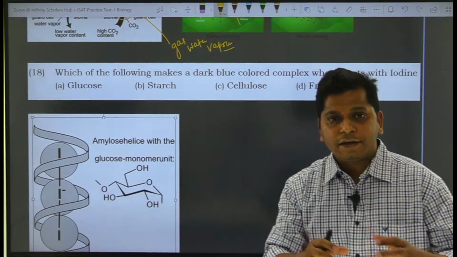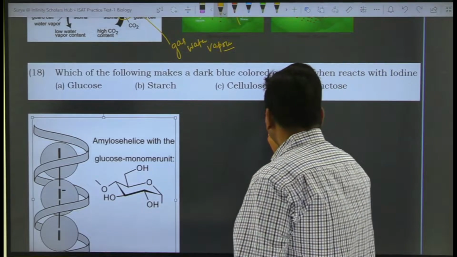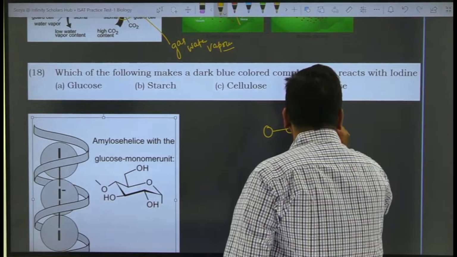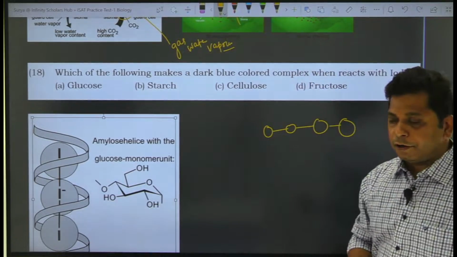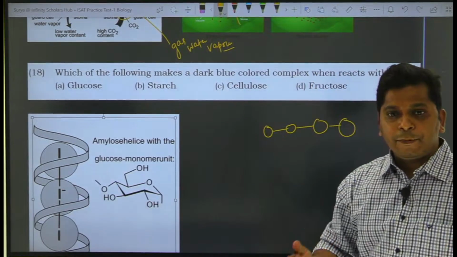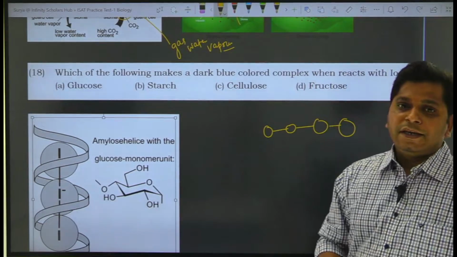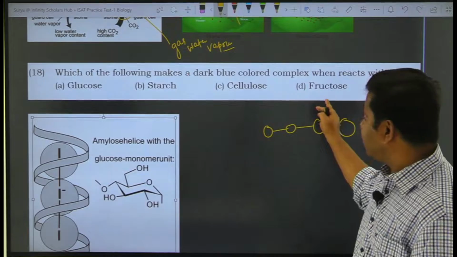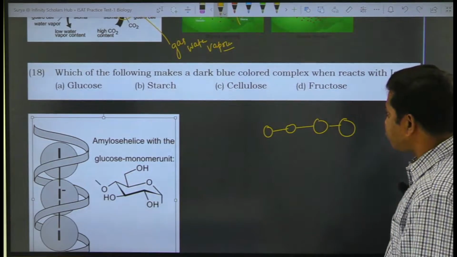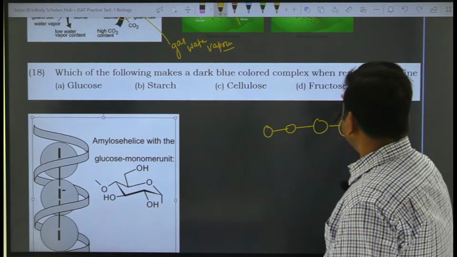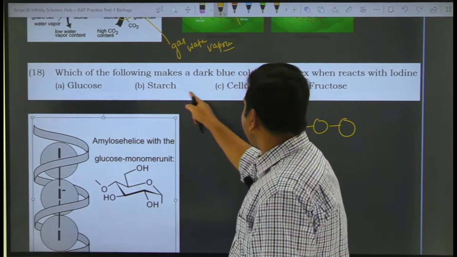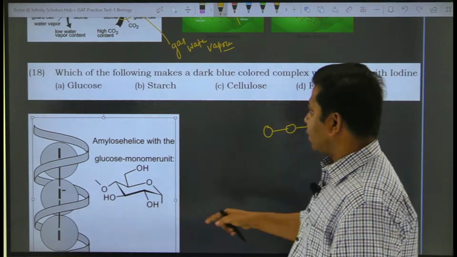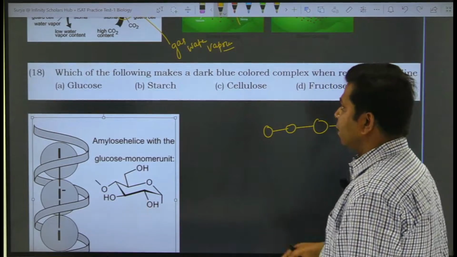Starch is a polysaccharide. It contains multiple sugar units, suppose this is just one sugar unit, so starch will have multiple sugar units, which are actually glucose molecules. Cellulose is also a polymer of glucose. Fructose is a monosaccharide, but it's slightly different from glucose. So glucose and fructose are monosaccharides, whereas starch and cellulose are polysaccharides. The only polysaccharide that reacts with iodine is starch.